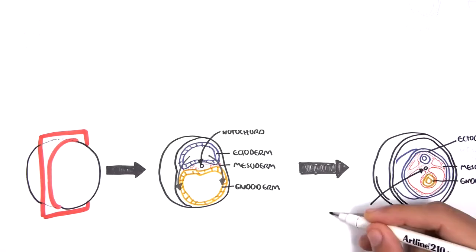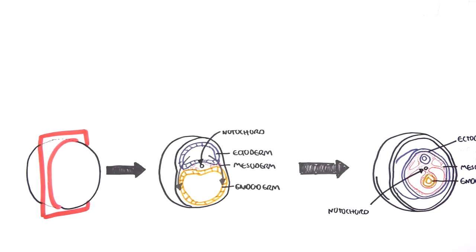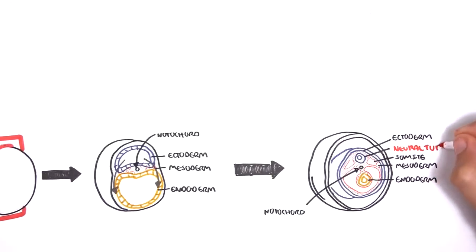Also, there is your notochord again, still hanging, and will become part of the nucleus of the backbone. Remember, the nucleus pulposus. During the process, you also see formation of other structures, the somites, which is part of the mesoderm essentially, and will form the bone, muscles, and the connective tissue. And then there's also the neural tube, which comes off the ectoderm. And this, remember, will form the central nervous system. So it will form the brain and the spinal cord, amongst many other things, the meninges. So this is actually the focus of the video, how the neural tube forms, and the process is called neurulation.